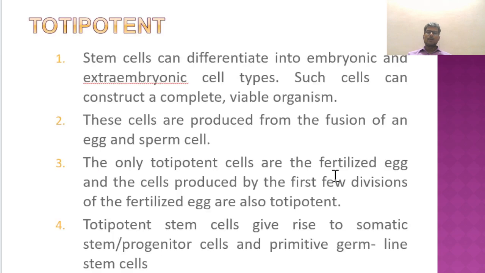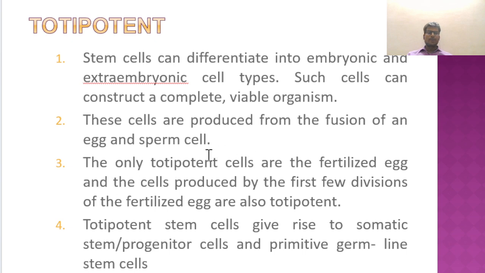We relate the potency of stem cells to the ability of a cell to divide into two cells, or into many cells, starting with only one cell. Let us see in detail what is totipotent. Totipotent cells have an ability to divide into any cells in our body. Even these cells can produce an organism.